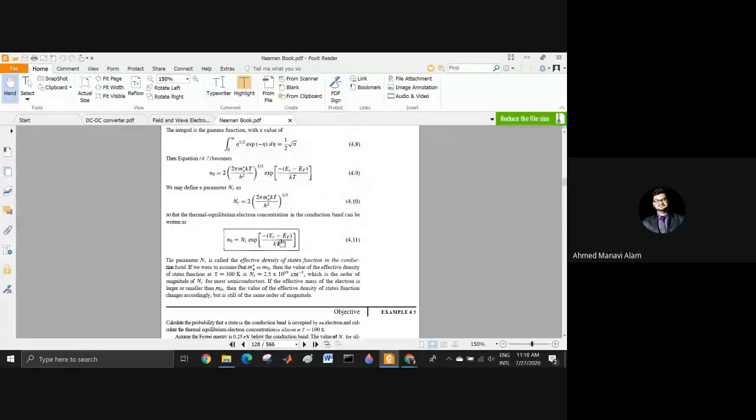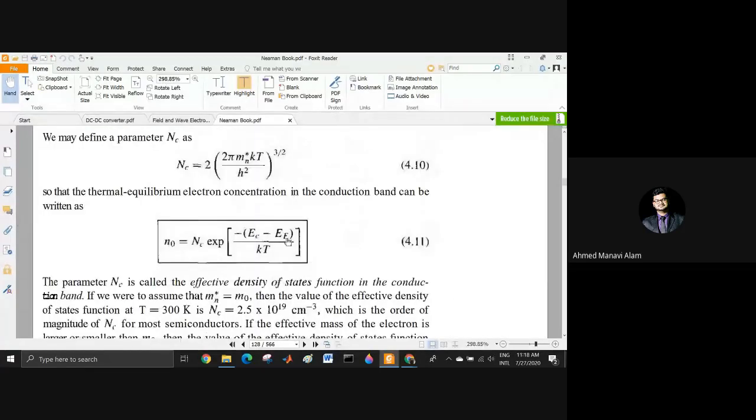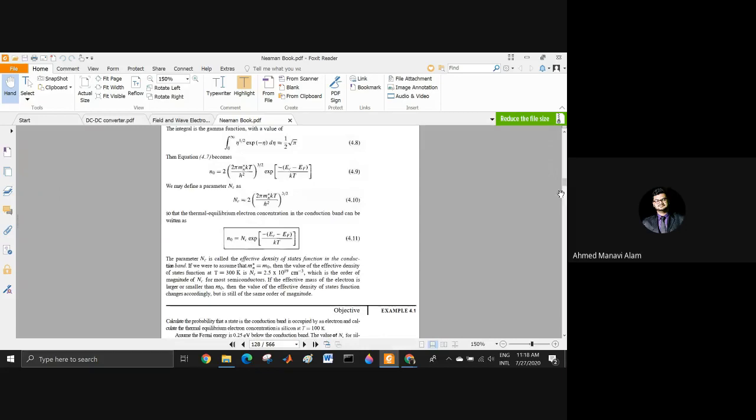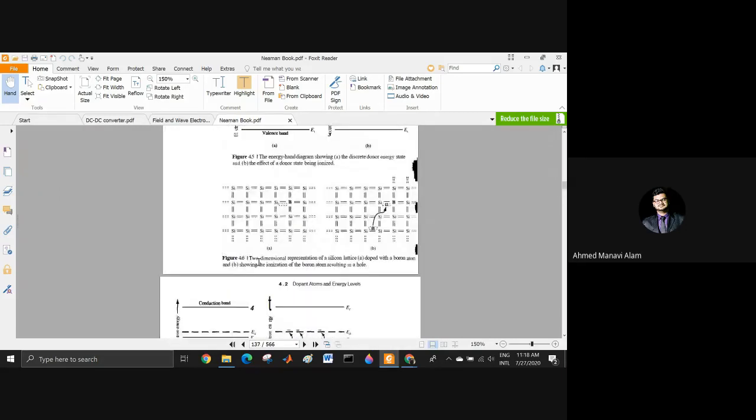In this expression, they have replaced EF with EFI, and they have replaced N naught with Ni. By replacing these two, they have found the intrinsic carrier concentration. Intrinsic carrier concentration means concentration of carriers. It can be either electron or hole, but the concentration of electrons and holes are equal for intrinsic cases. That is my conclusion for the carrier concentration in intrinsic cases.